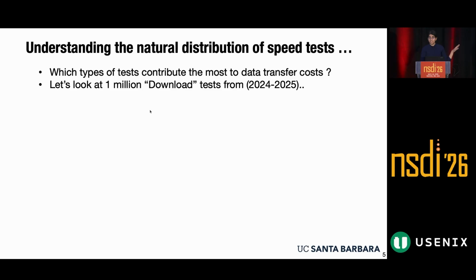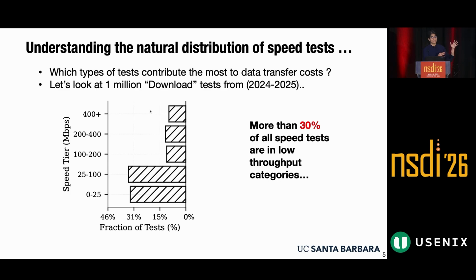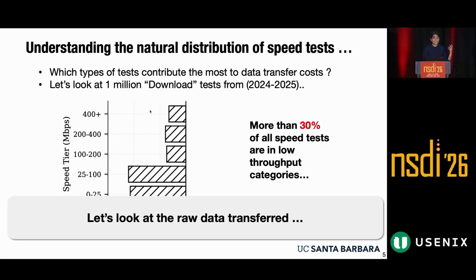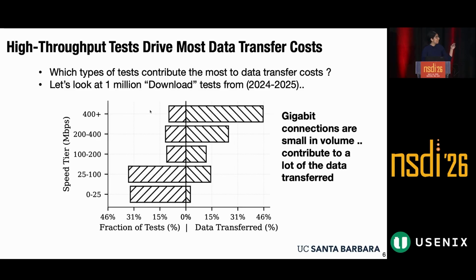In order to do this, we looked at 1 million download tests from 2024 to 2025, and we grouped these download tests based on our speed tier. As we can see from this diagram, low throughput speed tests account for the majority of tests that are run in terms of absolute volume. But when we look at the amount of data transferred, we see that these axes are flipped, and a small percentage of speed tests, that is high throughput, majorly gigabit Ethernet connections, are contributing to around 50% of the data transferred.